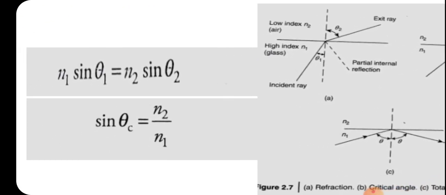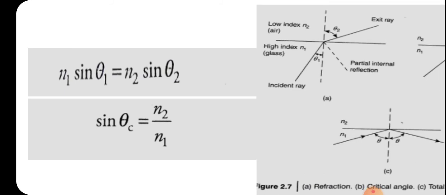So for the critical angle, theta 1 will become theta c, and what is theta 2? Theta 2 will become 90 degrees. So sin 90 will be equal to 1. So we can write it as n1 into sin theta c will be equal to n2. So what is sin theta c? Sin theta c will be equal to n2 divided by n1. So by Snell's law, the critical angle can be found out by the equation sin theta c is equal to n2 by n1. These equations you should remember, because they will be used later.